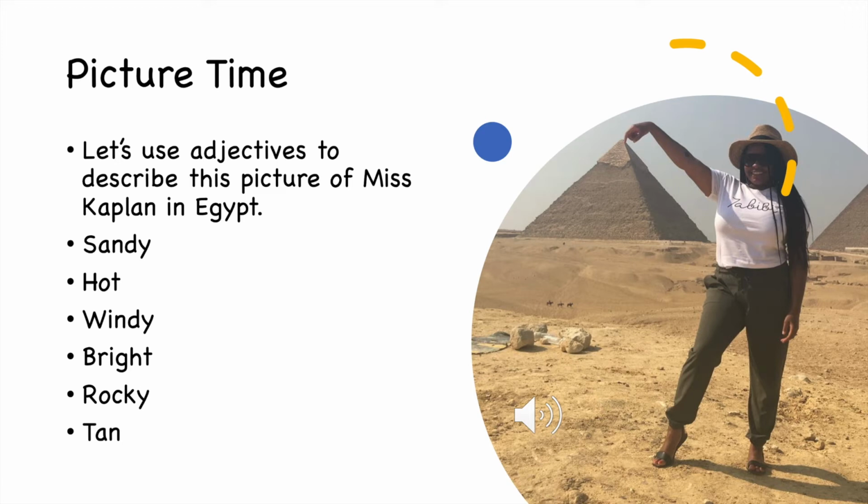So you can look at me and see that I have on a short sleeve shirt and no jacket, which tells you that it's probably really hot outside. You can also see that it's very sandy and there's lots of rocks on the ground. Now you can infer based on the fact that I'm wearing sunglasses that it might have been very bright outside. Now, tan is describing the color of the sand and even the background. You don't see very many colors in this picture. And lastly, sometimes when you're in a sandy environment, it can be very windy. Can you think of any other adjectives to describe this picture?